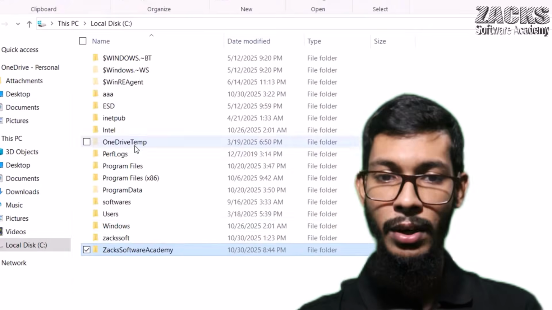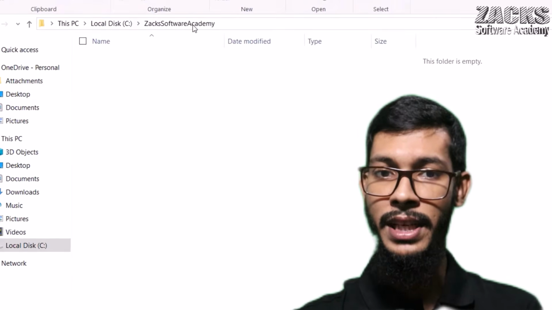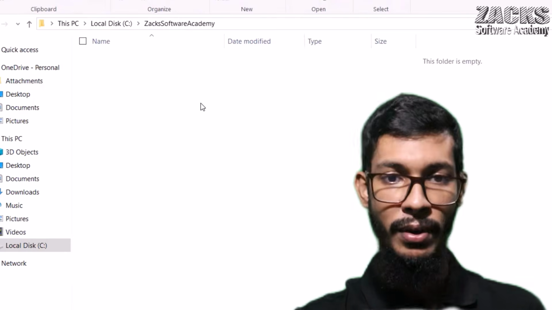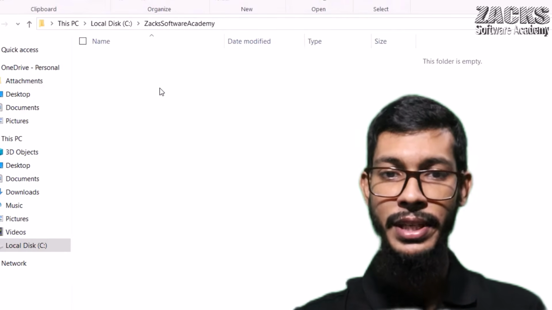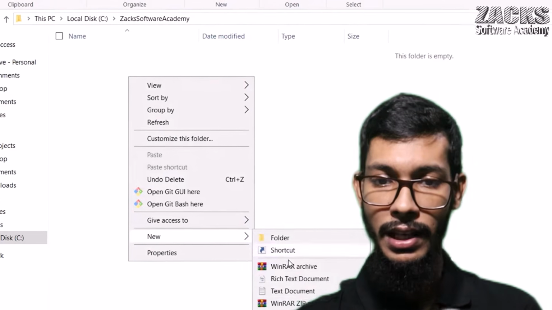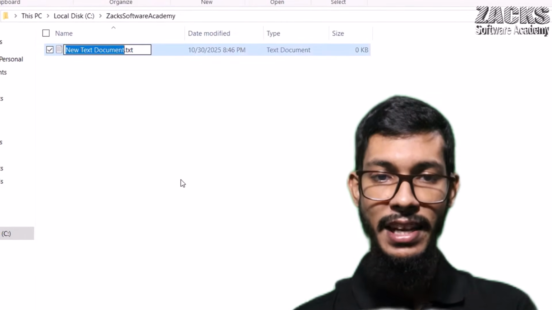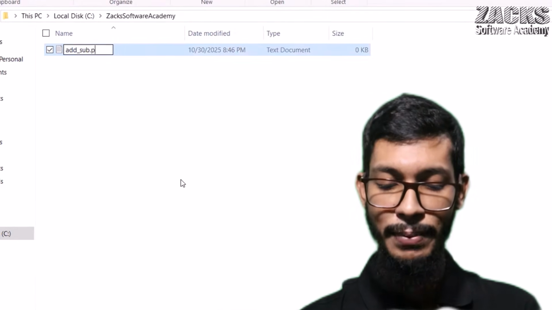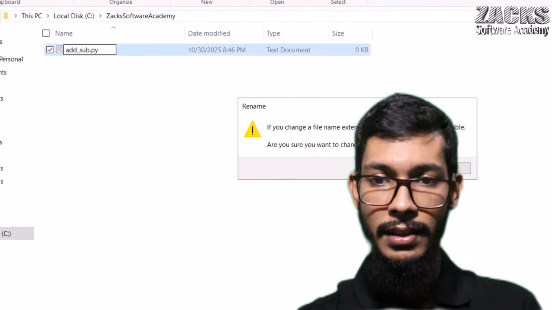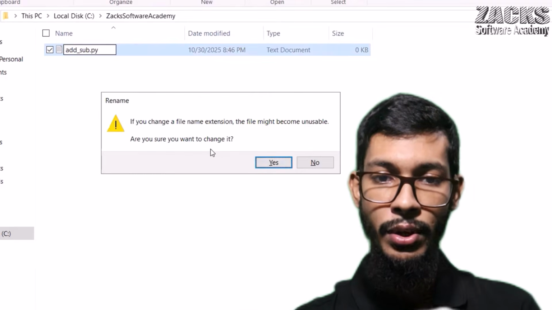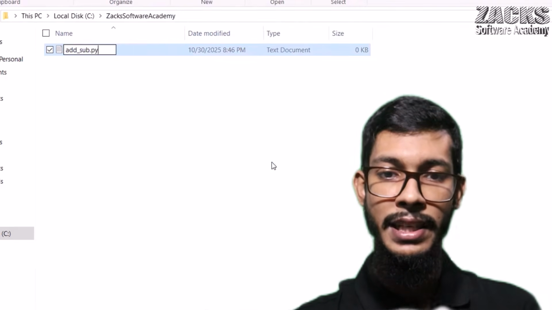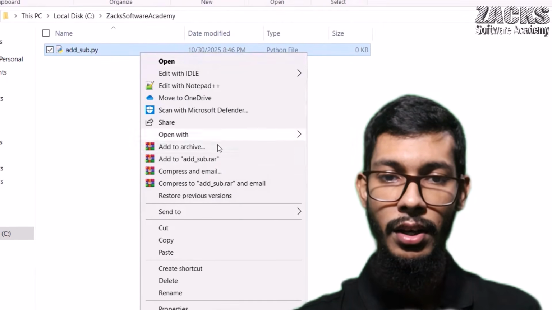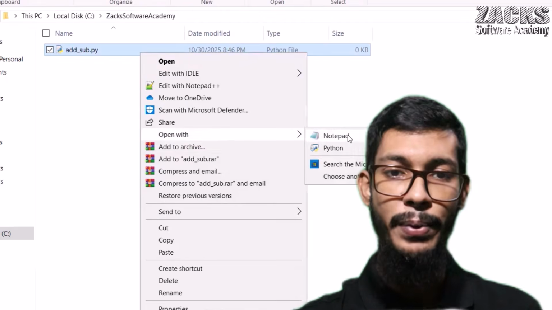So, this is my local disk, and here there is a folder called Jack Software Academy. In this folder, let me write a module, a Python program. Simply right click, then new, then a text document, any name like addition, subtraction. And what should be the extension? Can you please tell me, .py, right? Then it is asking, are you sure you want to change it? Click the yes button. Now let me open this with Notepad, no problem.